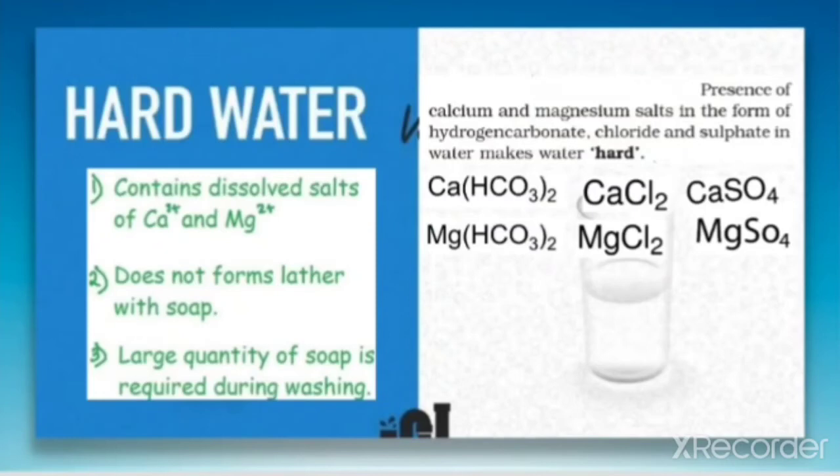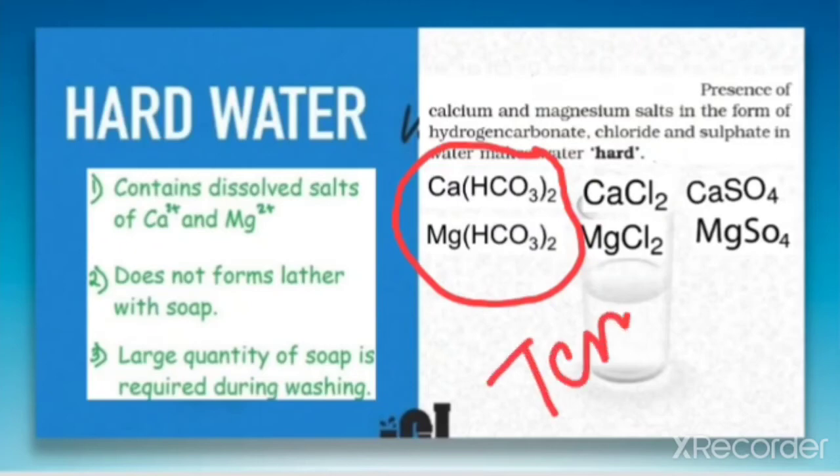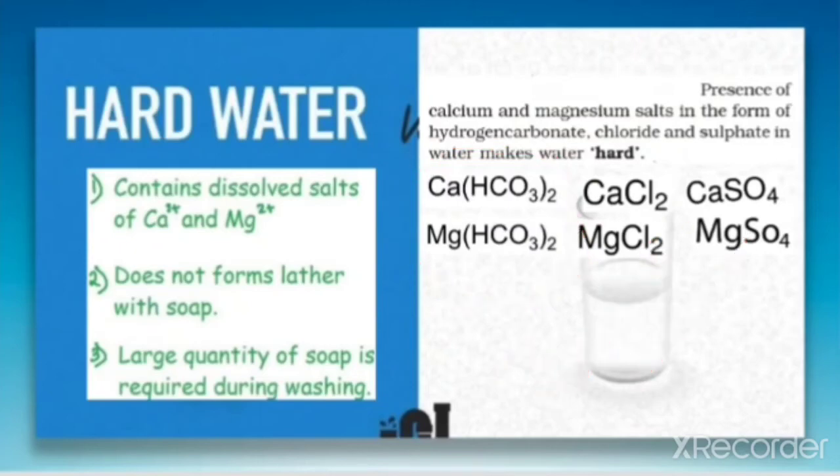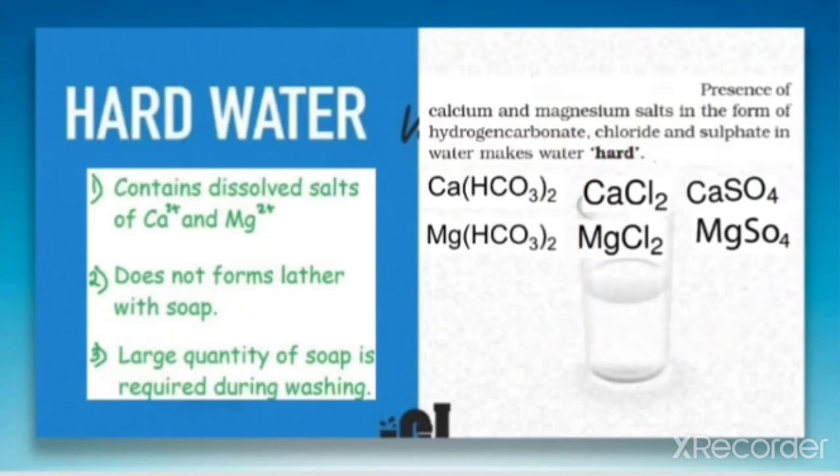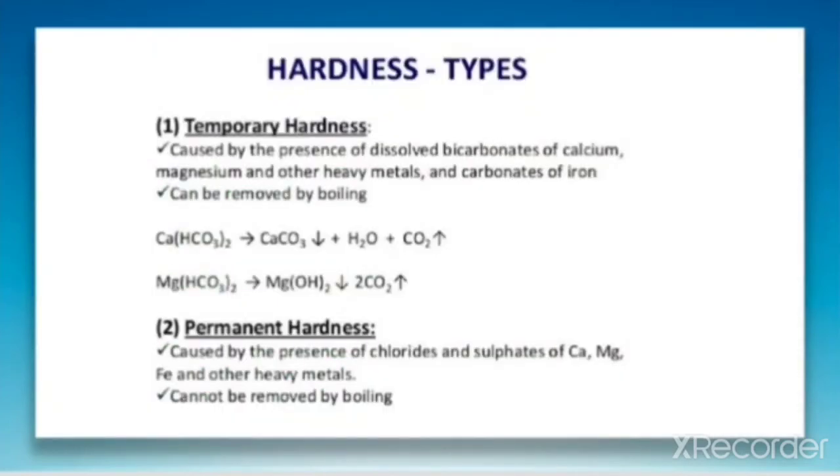If the water contains only the bicarbonate salts of calcium and magnesium, then such hardness is called temporary hardness, because it can be removed easily with the help of the boiling process. But if the hardness is due to the presence of salts which cannot be removed by boiling, such hardness is called permanent hardness. So we have classified 2 types of hardness, that is temporary hardness and permanent hardness.